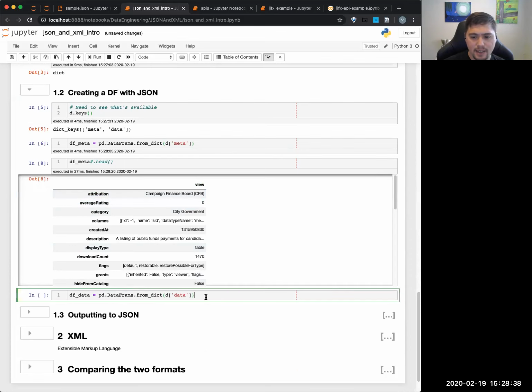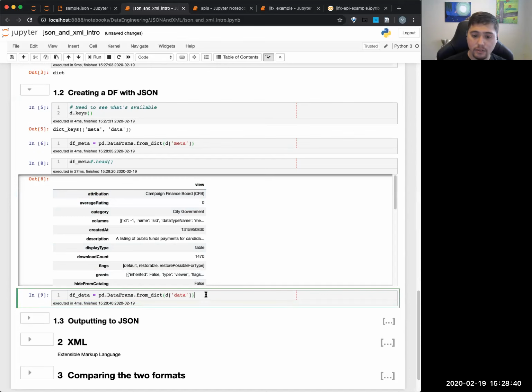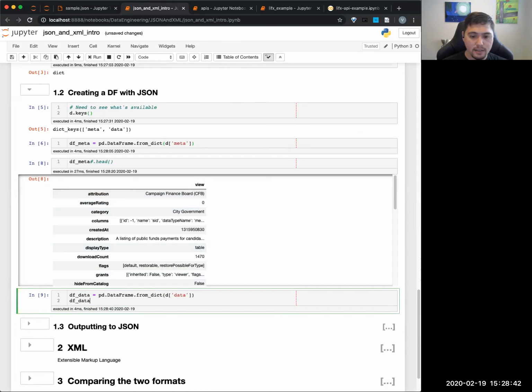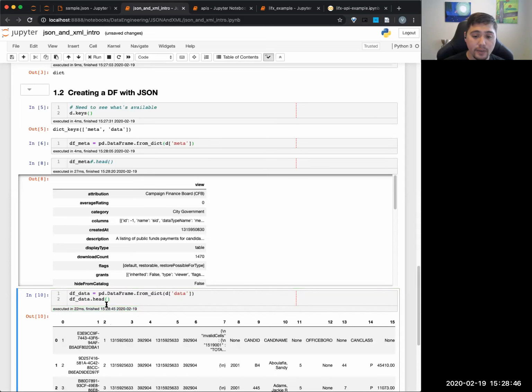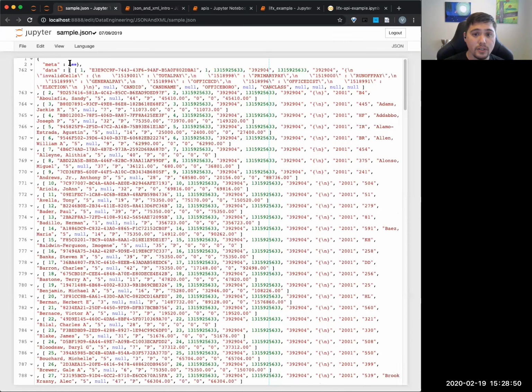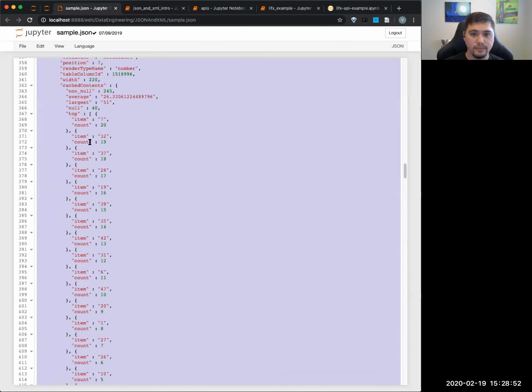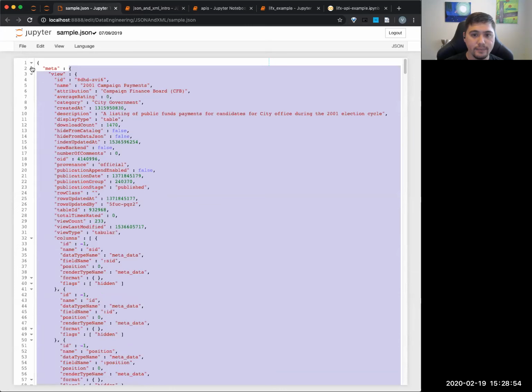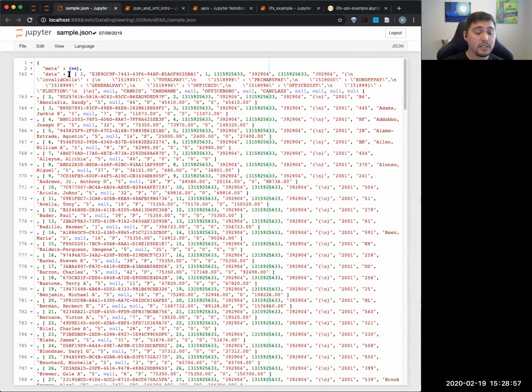If I do the same thing here, I think I actually get an error. No, I do. Okay. Oh, I know why. Okay. So you'll notice that data reads a little bit differently. And that's because data actually isn't going to a dictionary. It's actually going to a list, right? Or technically an array. And then this array basically will have different elements.